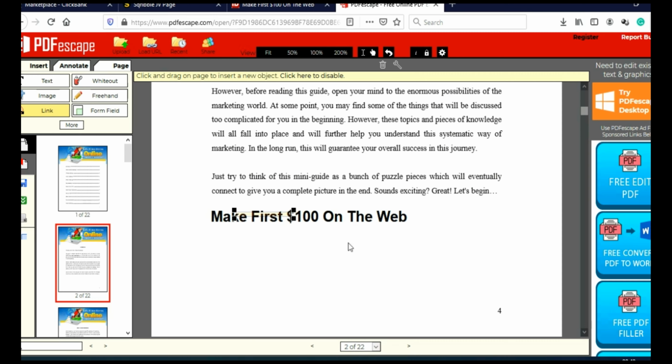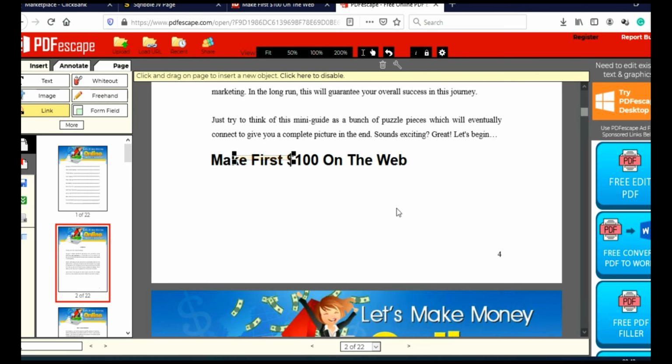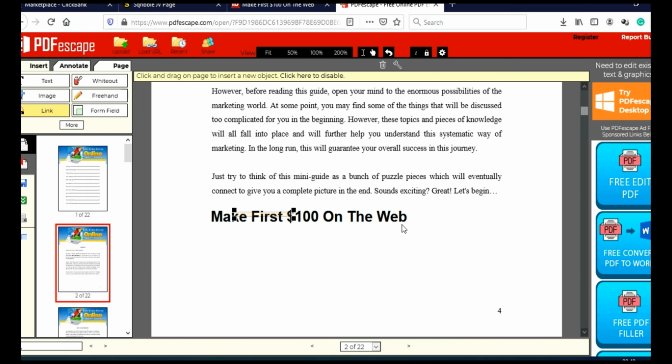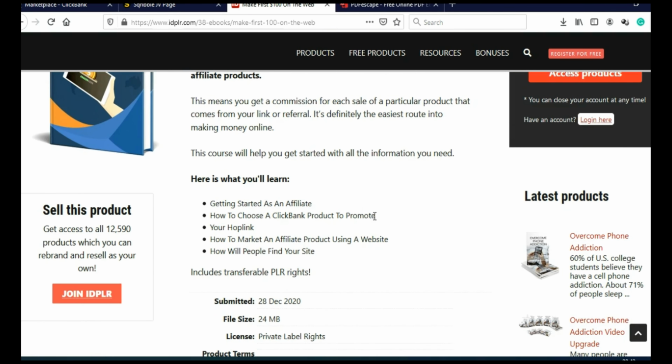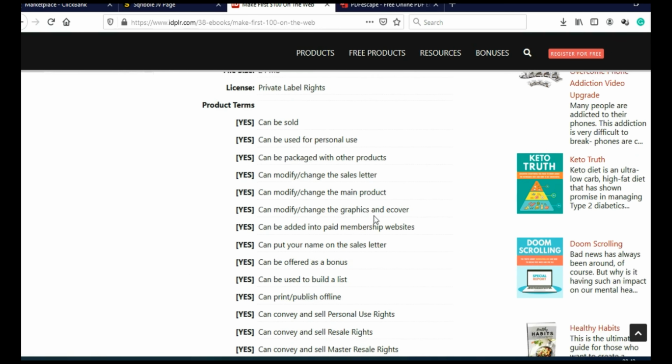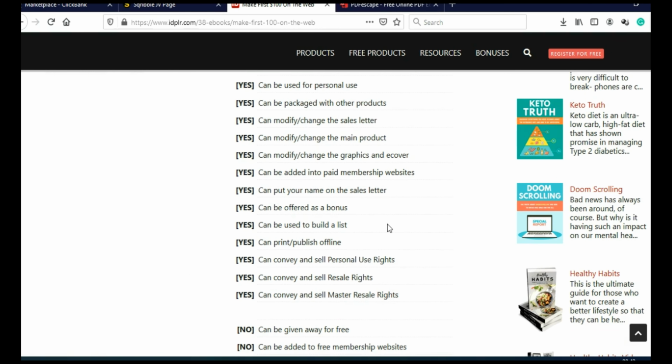And what you need to do is add this call to action on every fourth or fifth page. Now you can do this on every page, but in that case, you are going to bother people who downloaded this ebook, and that is why I recommend adding a call to action on every fourth or fifth page. Now this is one way to do this, and this ebook is not ours, and there are rules that we need to follow, as you can see here when you go back on IDPLR, and we must follow these rules.